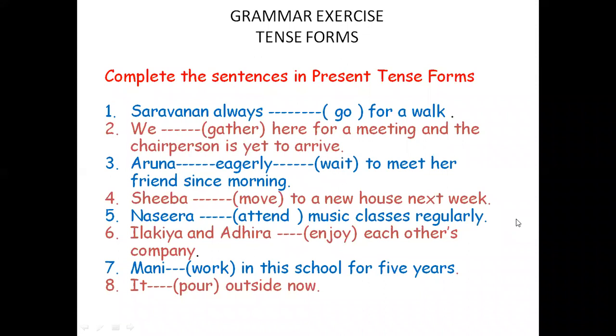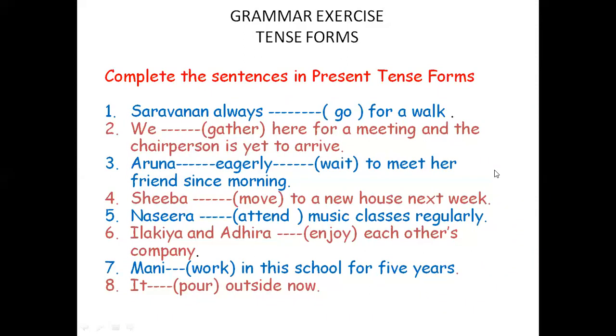Okay, and then seventh sentence, Money dash work in this school for 5 years. For 5 years. Therefore here, Money has been working in this school for 5 years. Money has worked in this school for 5 years. It is not grammatically incorrect. But there is a subtle difference between Money has worked in the school for 5 years and Money has been working in the school for 5 years.